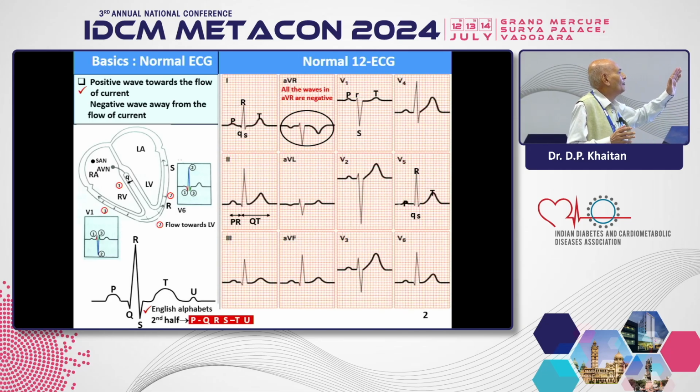All of you know the 12 leads: leads 1 to 3, AVR, AVL, AVF, V1 to V6. Only I want to say here that you should keep attention to the lead AVR, which is having all the negative waves therein. Next one.